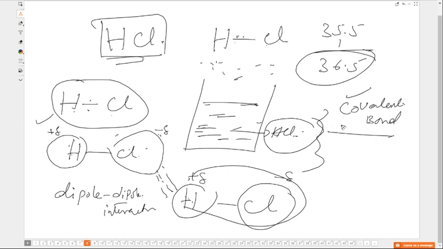Okay, when do you think a covalent bond is polar? When do you get a polar covalent bond? Only when there is an electronegativity difference between the atoms sharing the electrons, correct? There has to be some electronegativity difference. Then only we are going to get a polar covalent bond. In all those substances, we will see this kind of dipole-dipole interaction. That is the one which keeps the molecules together in that sample.